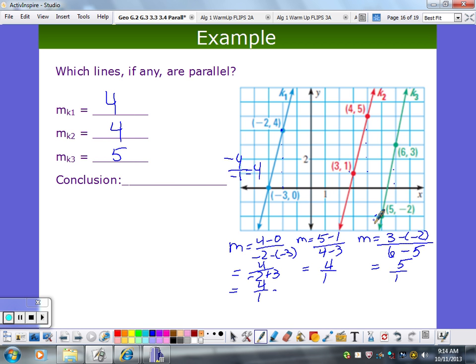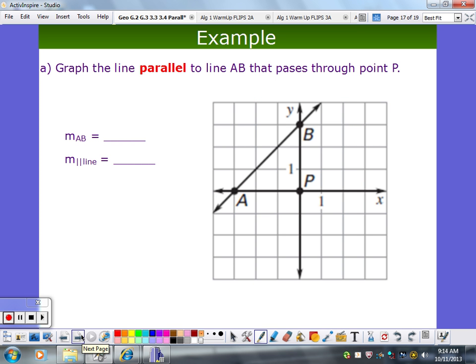Yes. Line K1 and line K2 because same slope. That's it. Well, that's easy. Let's see. Can we graph the line parallel to this line that passes through point P? Let's see, yes, we can. So how do we do that?